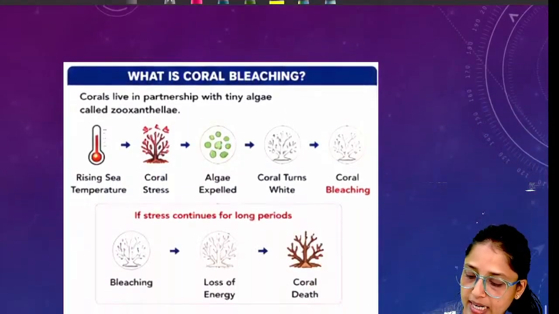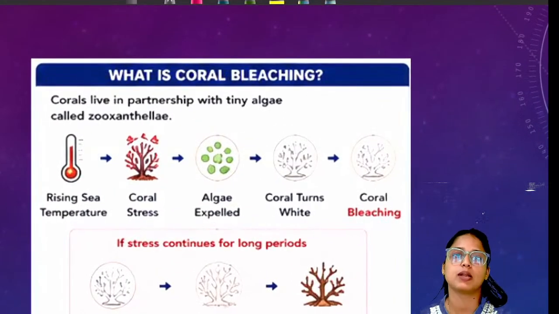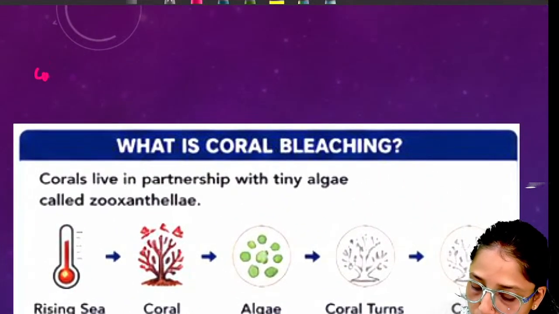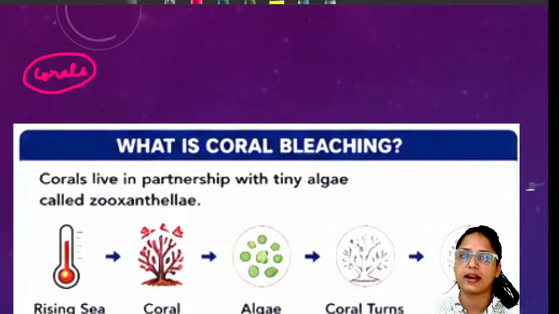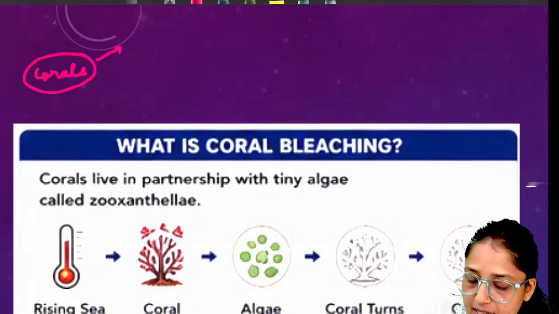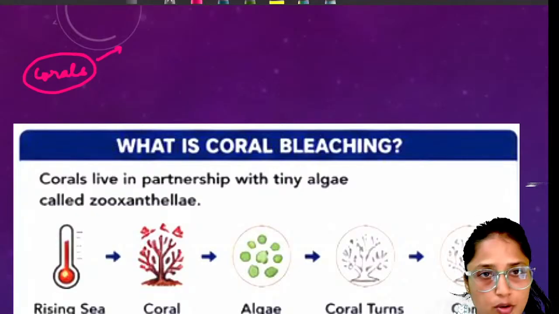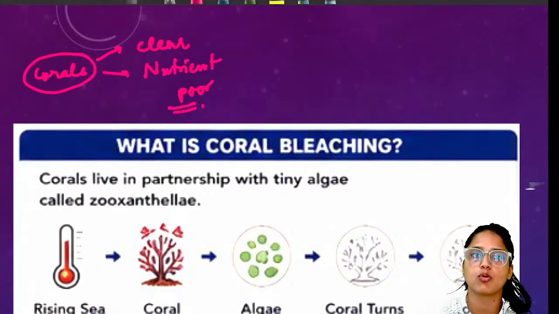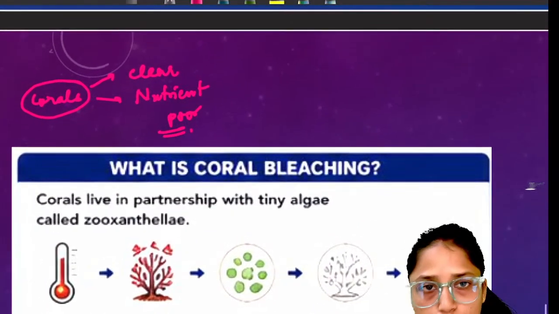So quickly, let's discuss the concept of coral bleaching. First of all, corals are small sea animals, like zooplankton. The point about corals is that they want to live in clear as well as nutrient-poor water. These are the two characteristics of the environment in which corals live. So corals live in clear as well as nutrient-poor waters.